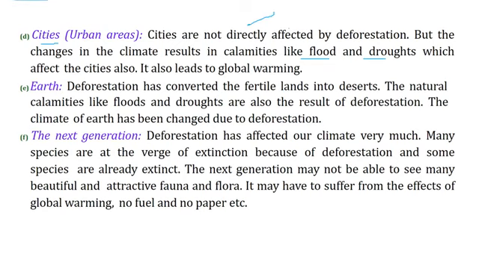Deforestation has converted fertile land into deserts, and floods and droughts are the result of deforestation only. The climate of Earth has been changed due to deforestation.